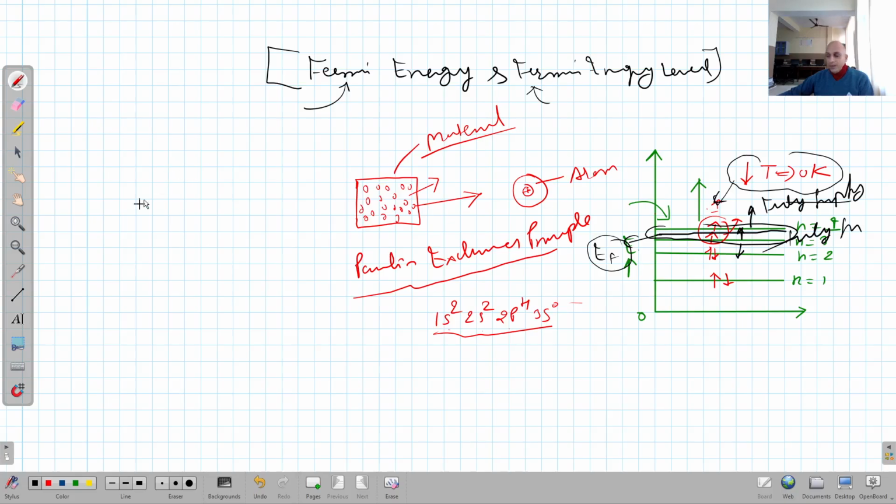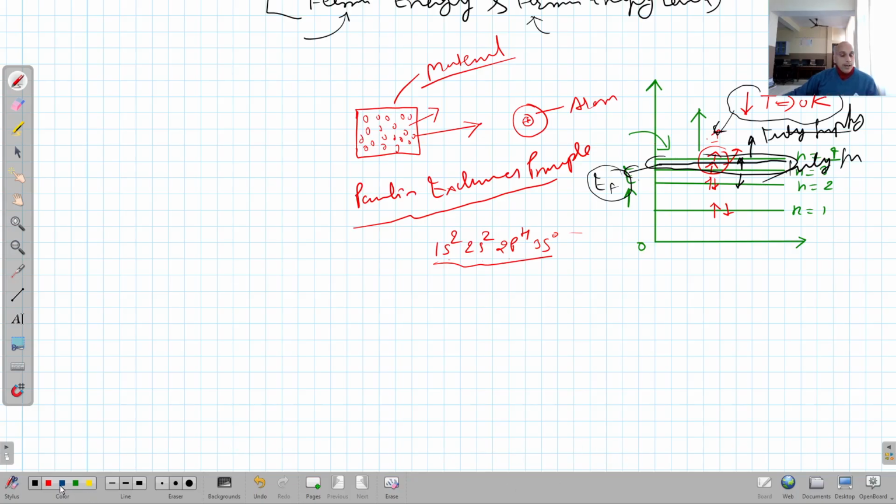Now I am coming to the case of a material. So this was the case of an atom, right? You can see here. Now when a large number of atoms join together with each other in a material, then obviously bonding takes place and the atoms get influenced by their surroundings. So when they get influenced by the surroundings, their electrons don't have a specific energy in a particular orbit, but rather they will have a range of energy. That range of energy of the electrons is called an energy band, right? So then energy levels get converted into energy bands.